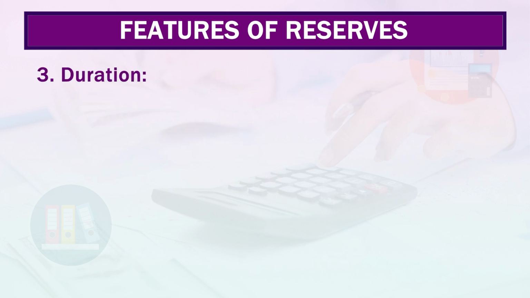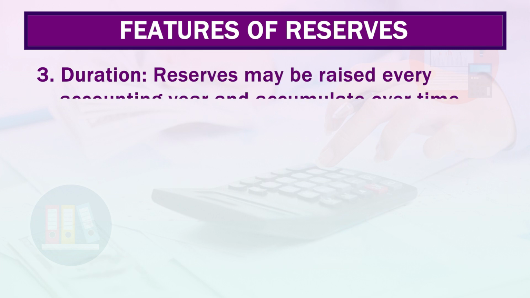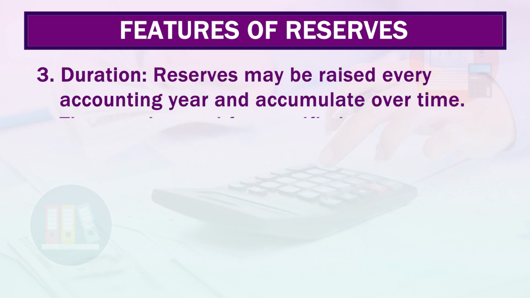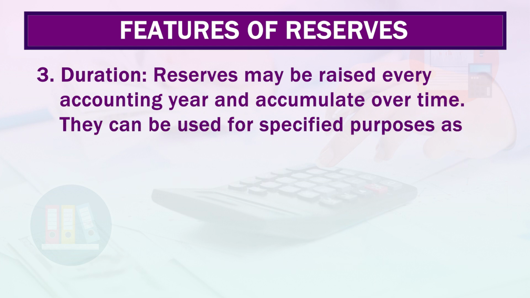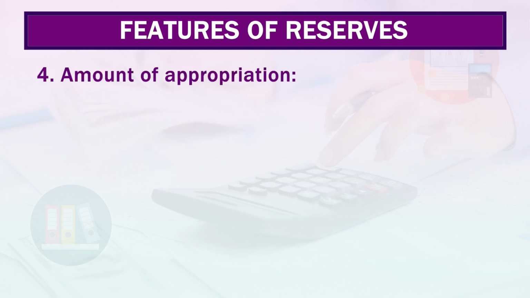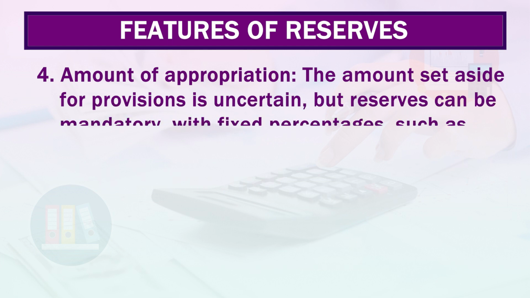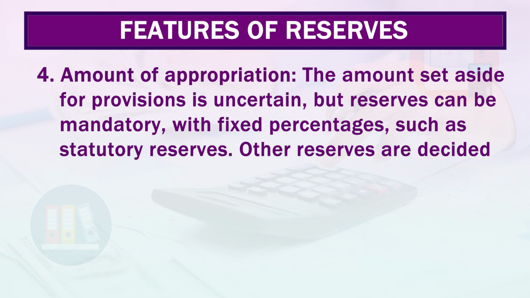Third is duration. Reserves may be raised every accounting year and accumulated over time. They can be used for specific purposes as needed and their duration is typically long. Next is amount of appropriation. The amount set aside for provisions is uncertain, but reserve can be mandatory with fixed percentages, such as statutory reserves.